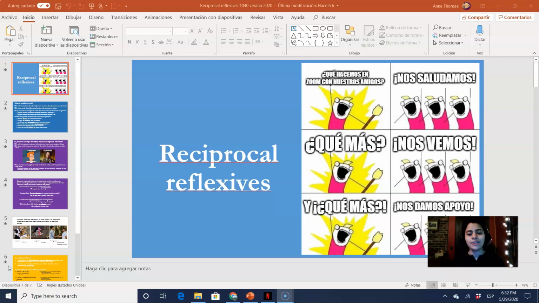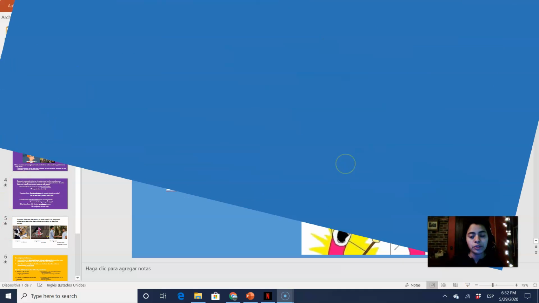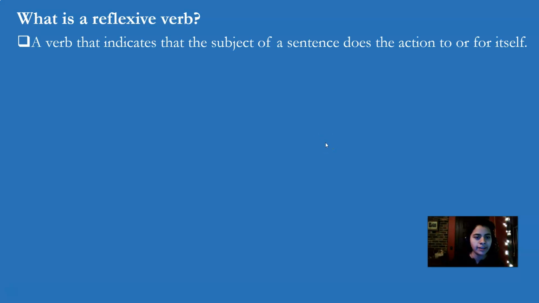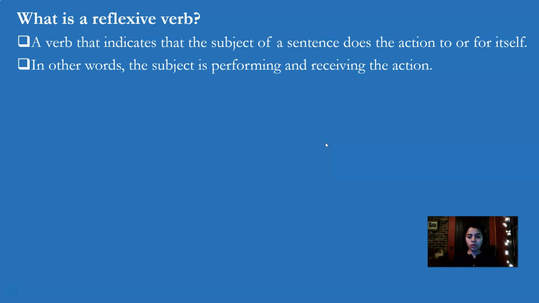Yay! So we're gonna continue with chapter 12 after this. We are gonna see reciprocal reflexives. We're gonna review first what is a reflexive verb. It's a verb that indicates that the subject of a sentence does the action to or for itself. So, in other words, the subject of the sentence is performing the action and receiving the action.